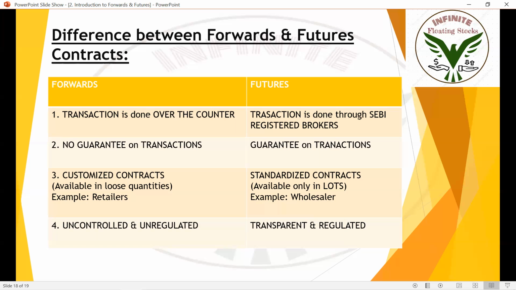In our example, a SEBI registered broker will be taking care of vegetables and transactions between farmer and shop owner. In stock markets, a SEBI registered broker, Zerodha, Angel Broking, etc., will take care of transactions between buyer and seller. And there won't be any fight between buyers and sellers in this scenario, because it's regulated. You cannot go against the futures contract.